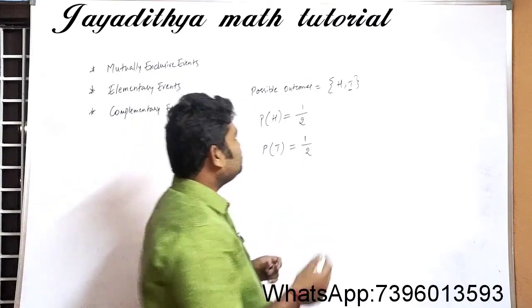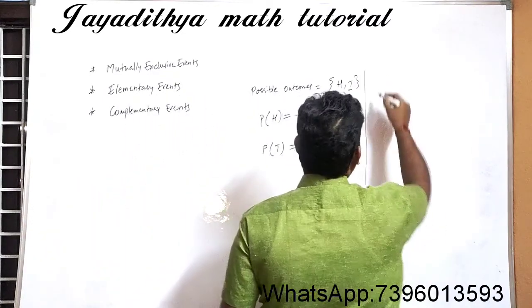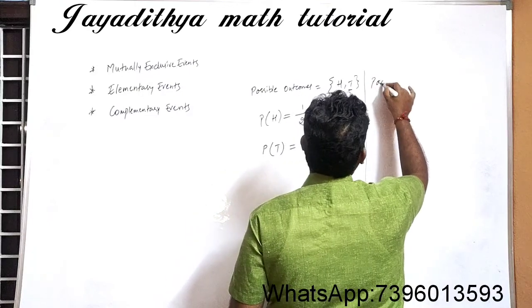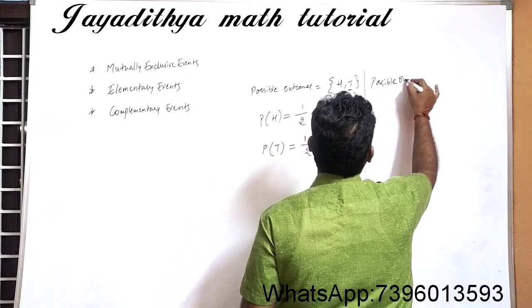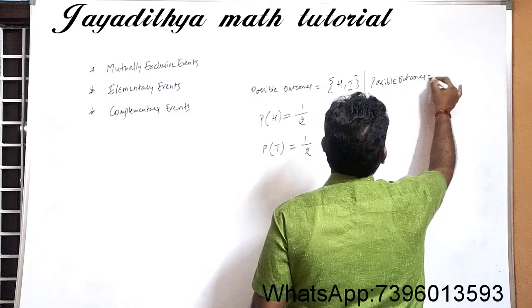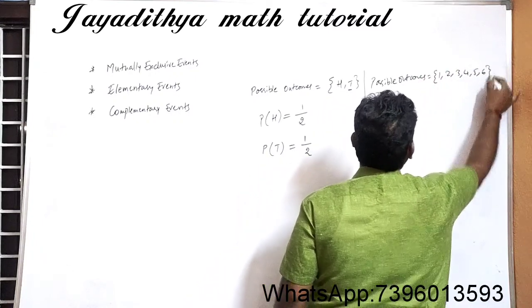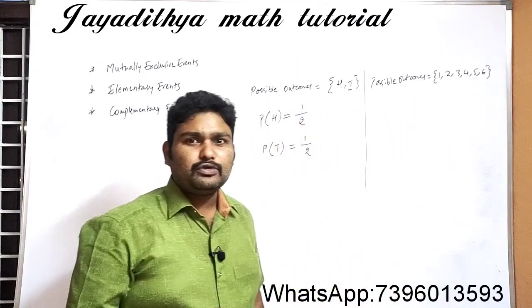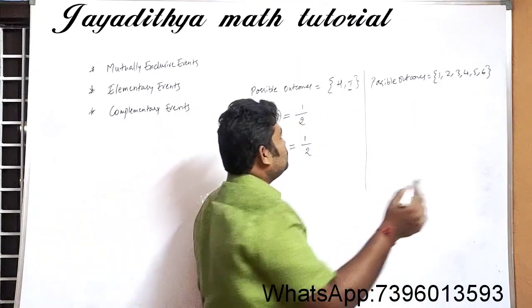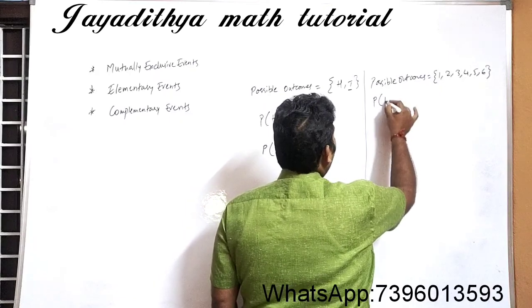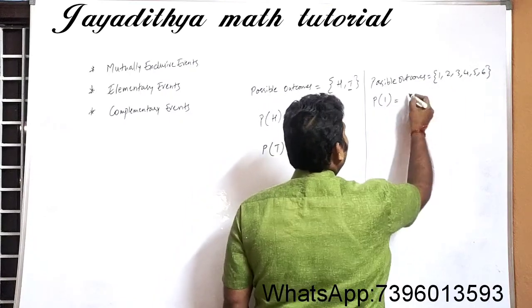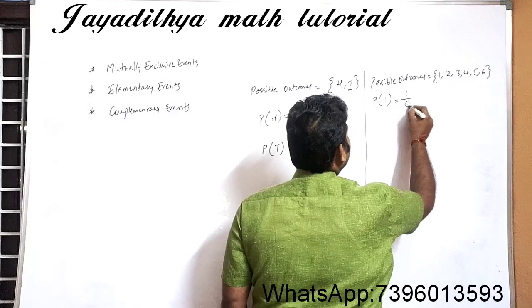For example, in case of a dice, what are the possible outcomes? The possible outcomes are 1, 2, 3, 4, 5 and 6, right? When I am finding probability of 1, the favorable outcome is only 1 and total outcomes are 6.